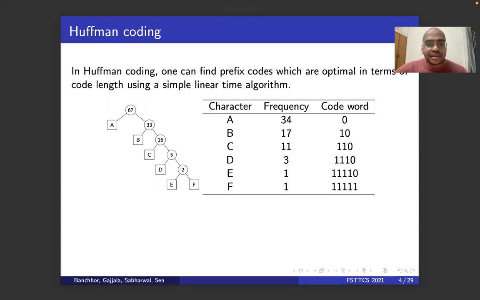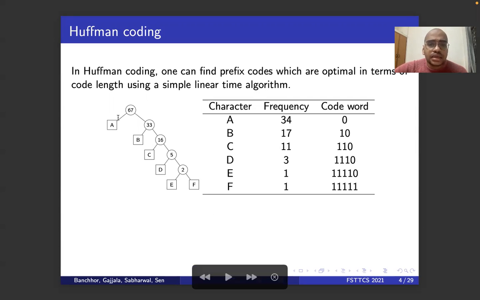Consider the characters A, B, C, D, E, F, and let's say they have the frequencies 34, 70, 11, and so on. In Huffman coding, you first pick the characters with the two least frequencies, E and F. You merge them and form a new character of frequency 2. Then again, among 34, 17, 11, 3, and 2, you pick the two least frequencies, that is 3 and 2, and you repeat this and construct the following tree.